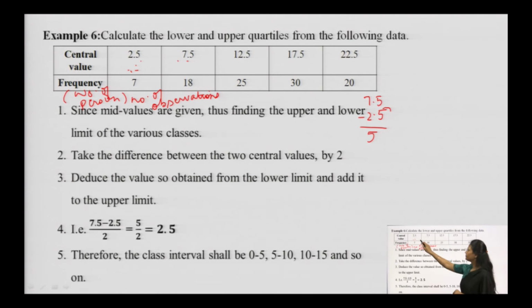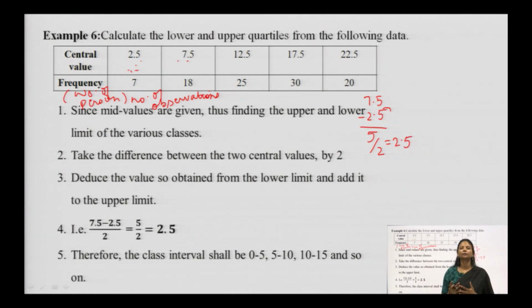Fine. The difference between these two mid values, central values, is 5. The difference between the next two is 5. Whichever two successive central values you take, the difference between them remains the same. Here the difference is 5. Since I am taking two central values, you divide it by 2. So, this 5 divided by 2 gives me 2.5.